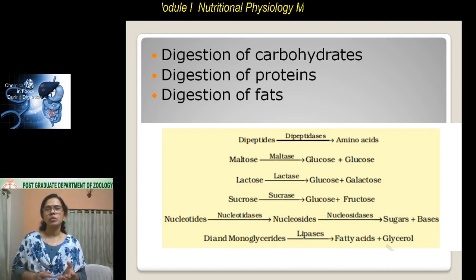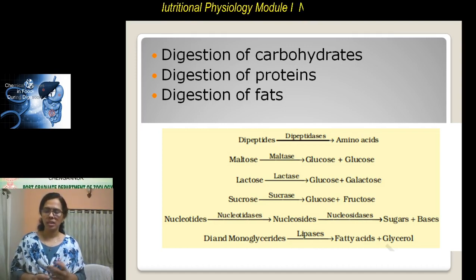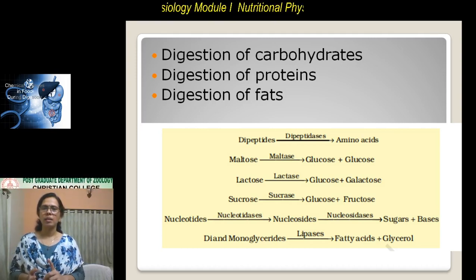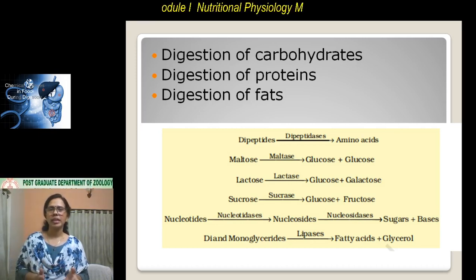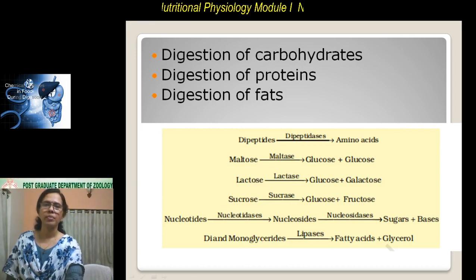The complex sugar that can be digested is starch. Then disaccharides like lactose, sucrose, maltose, etc. Now maltose, after digestion, is converted to two molecules of glucose.